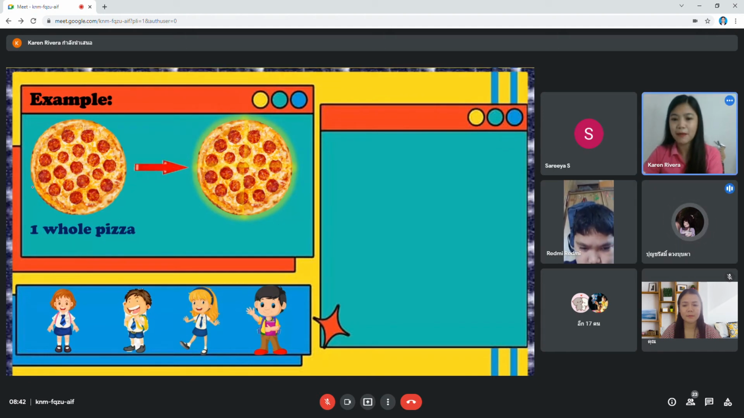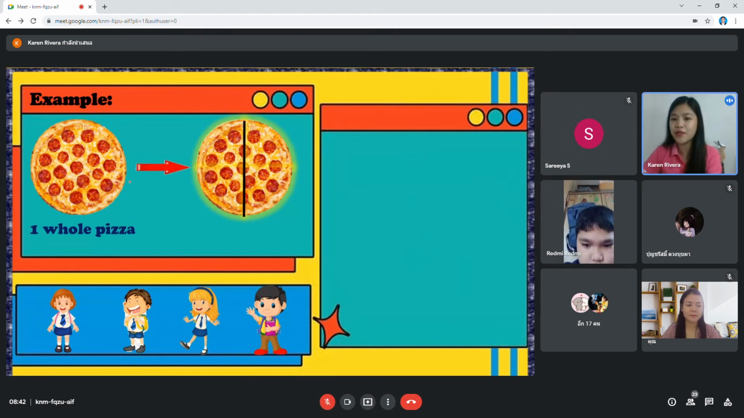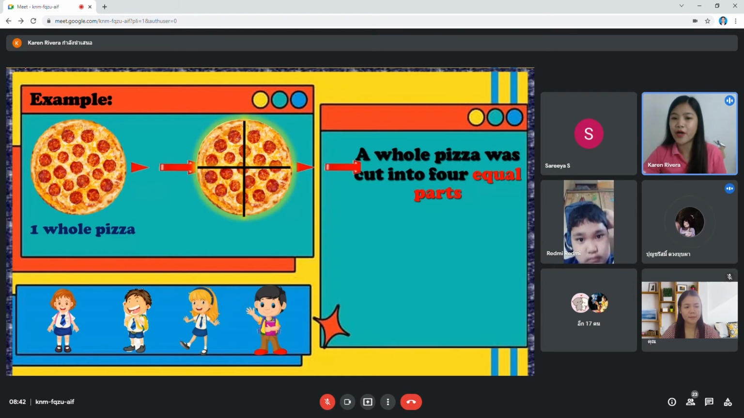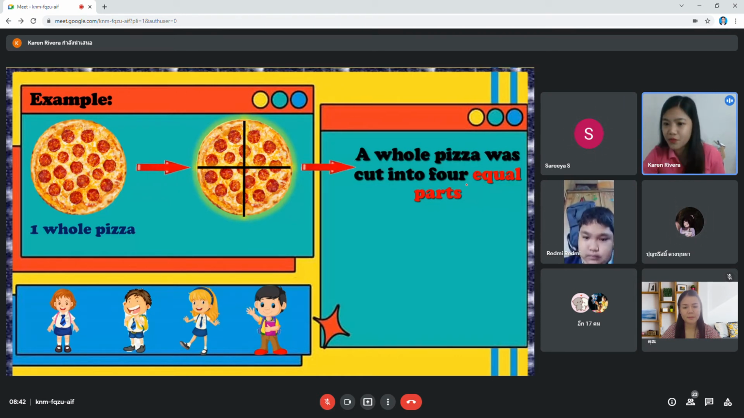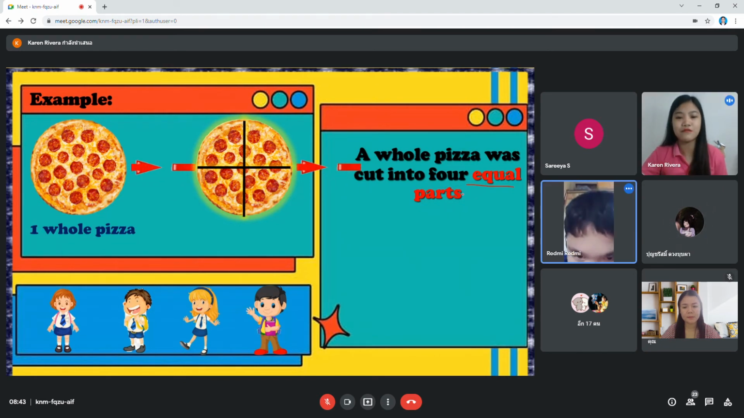This is pizza. Same as yesterday, we will cut this pizza into how many parts? How many equal parts do we have? Four equal parts. Yes, make sure they are all equal. Here, there is the word equal. We will cut that pizza into four equal parts.